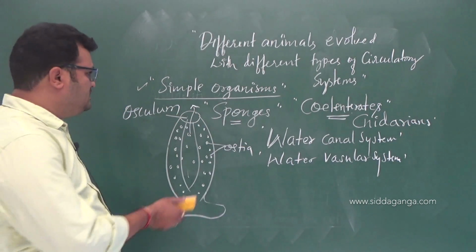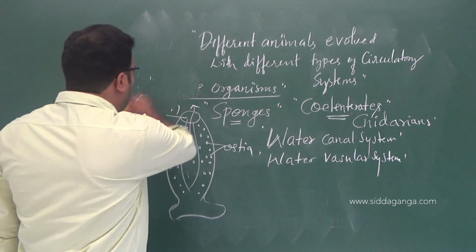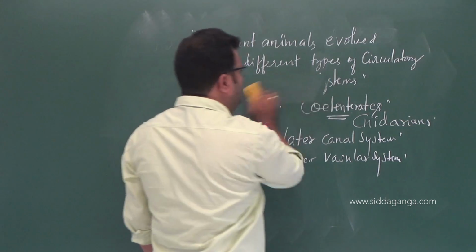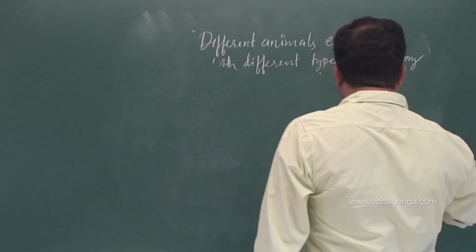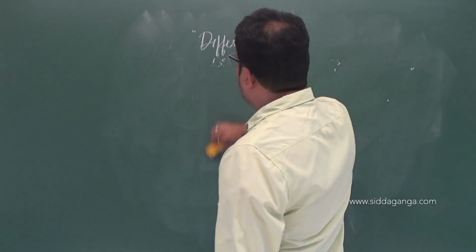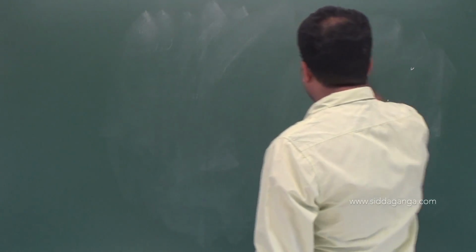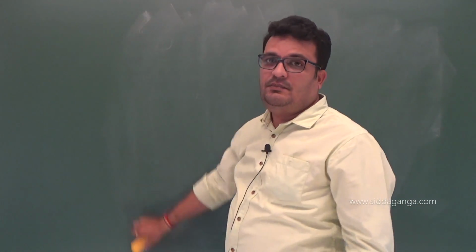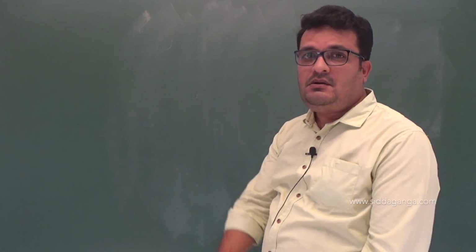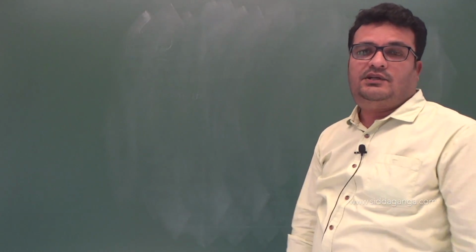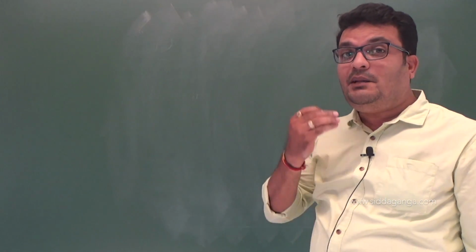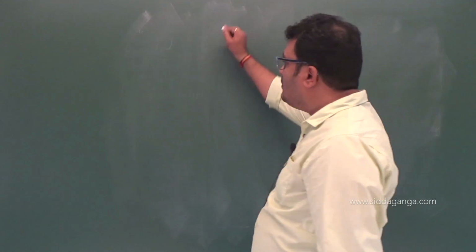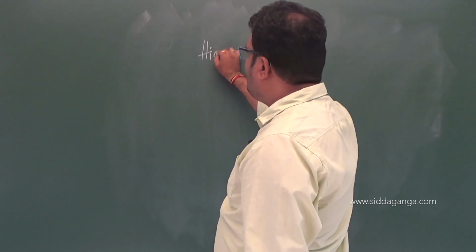The next thing is the higher organisms, the complex organisms, for example human beings, because in this chapter we are going to stress only the circulation and the circulatory pathways in the case of humans.